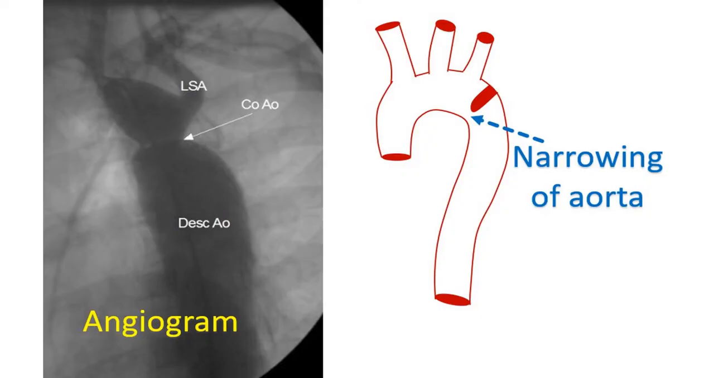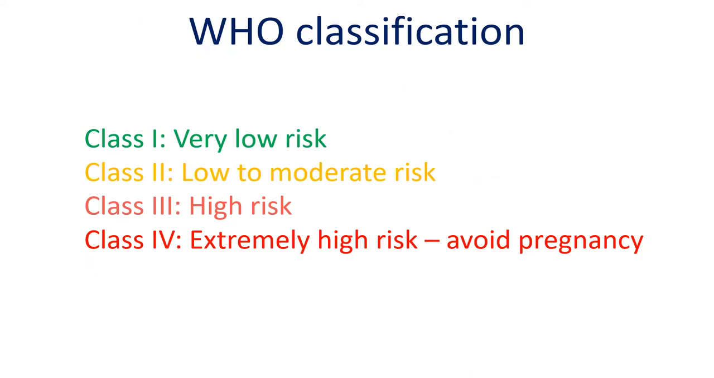Aorta is the major blood vessel arising from the heart, taking blood to the whole body. When there is obstruction, blood pressure in the part upstream to the obstruction is high. This can predispose to breaks in the inner lining of the aorta, known as aortic dissection, which is a very high risk condition. World Health Organization has classified heart diseases into 4 risk categories with regard to pregnancy.